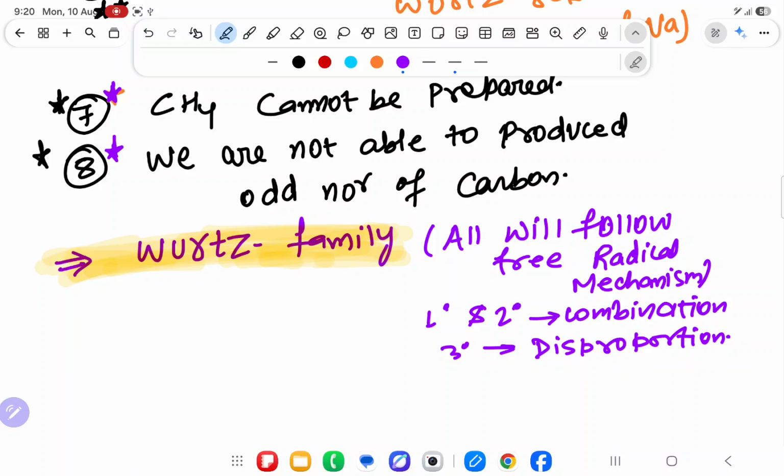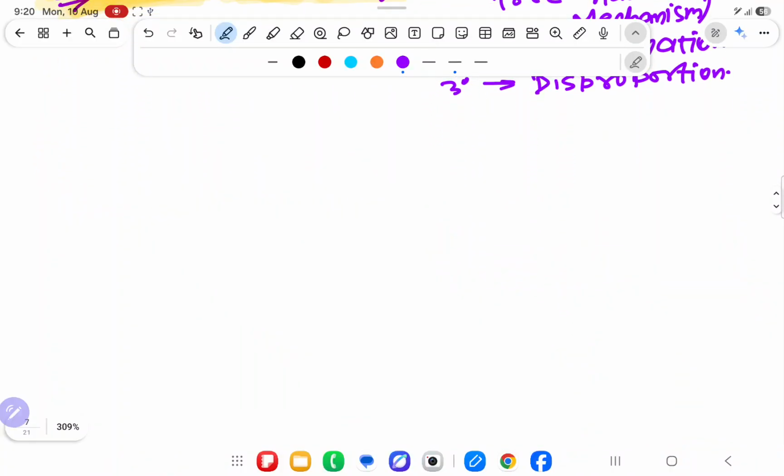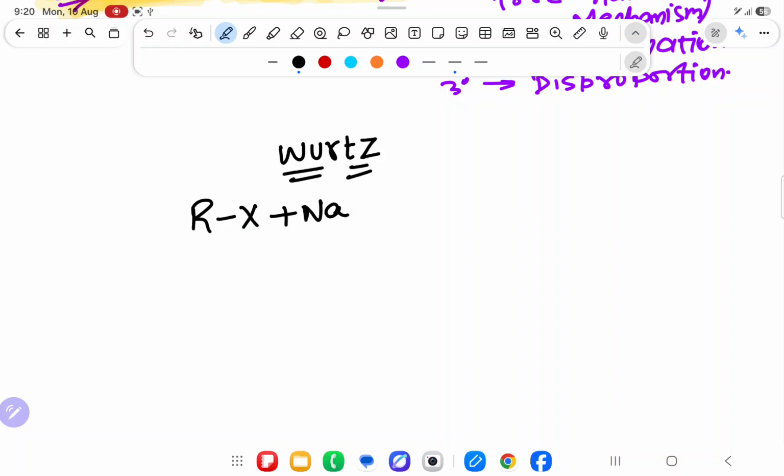Now I am going to write all the reactions that come in the Wurtz family. First of all, the Wurtz reaction. What has Wurtz done? He has taken alkyl halide in presence of sodium. Moles I will not write, 2 mole here, 2 mole here. If not given also you have to understand it. In presence of a little bit of dry ether.